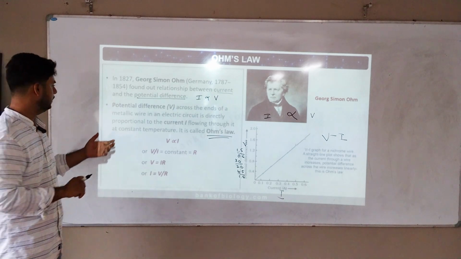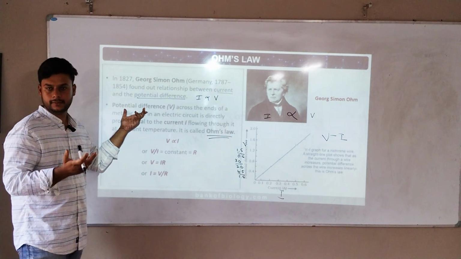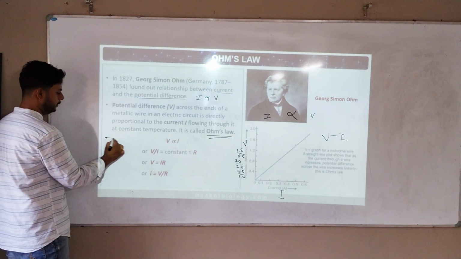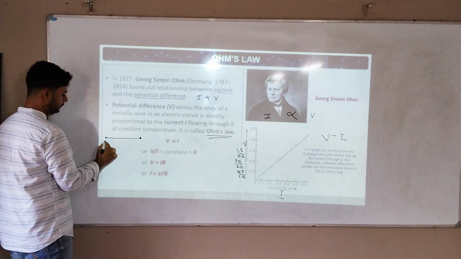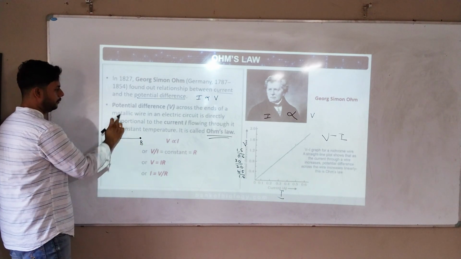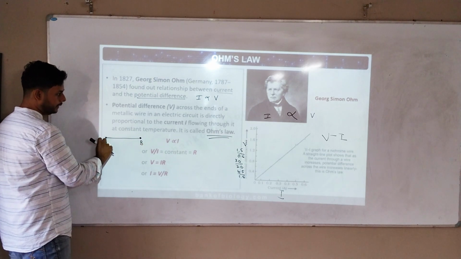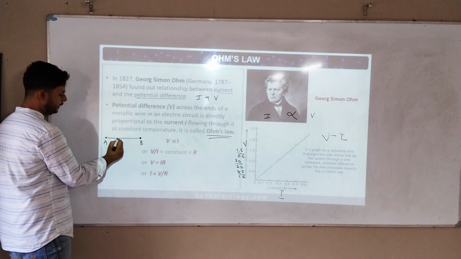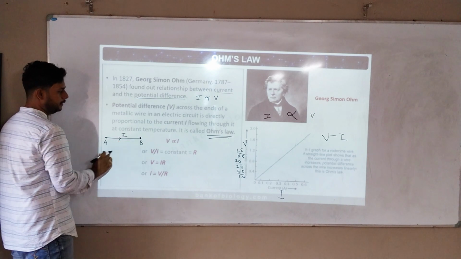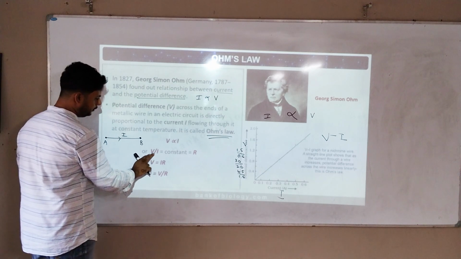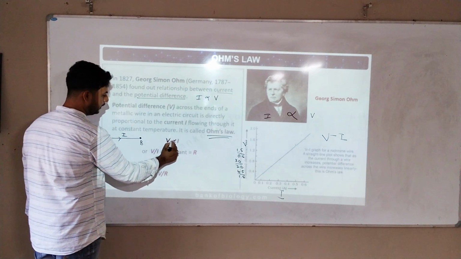Think this is a metallic wire from point A to point B. The potential difference V across the ends of the wire is directly proportional to the current I flowing through it at a constant temperature. That means V is directly proportional to I.